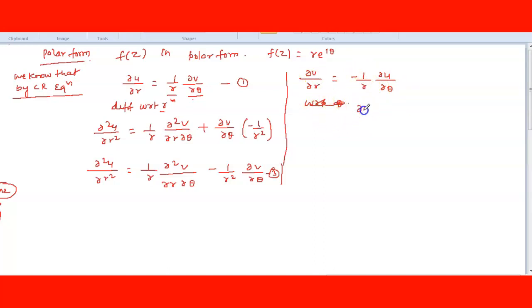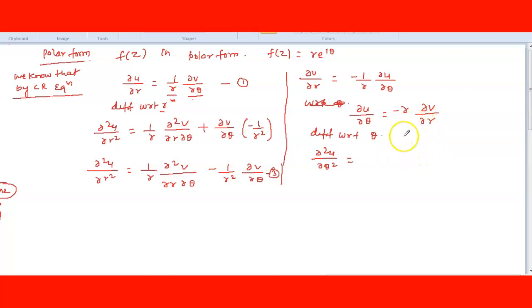So you can write del u by del theta is equal to minus r into del v by del r, cross multiplied. Now differentiate with respect to theta. So del square u by del theta square is equal to u into v.